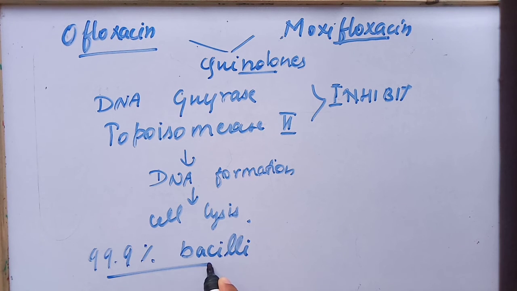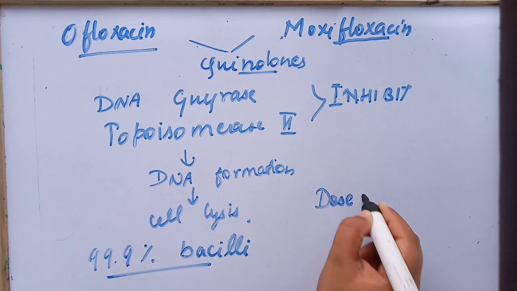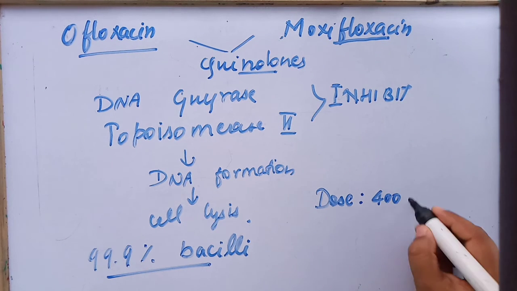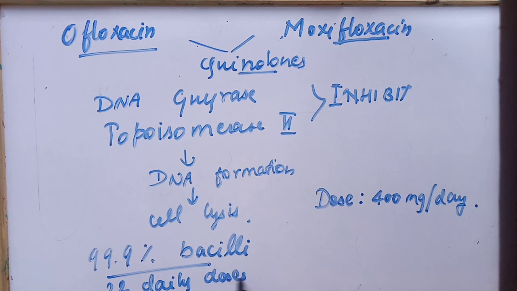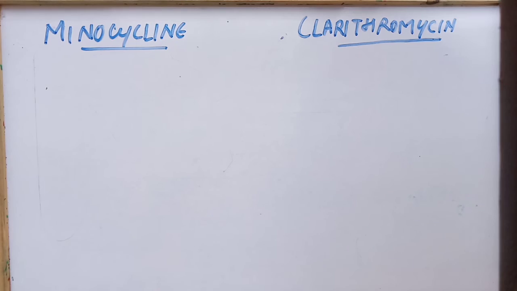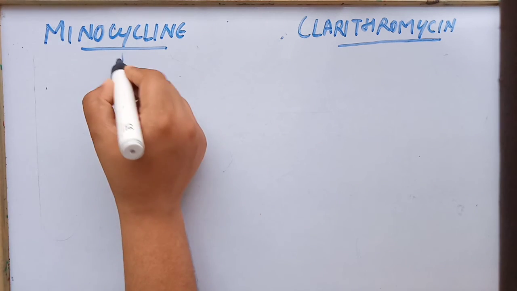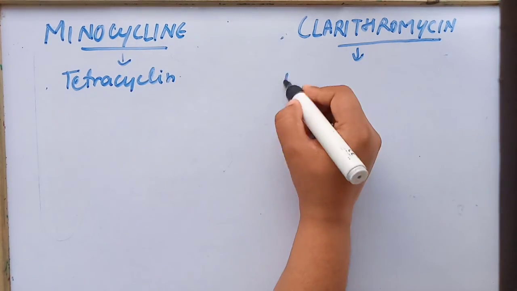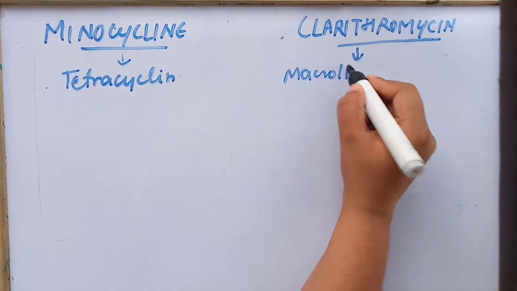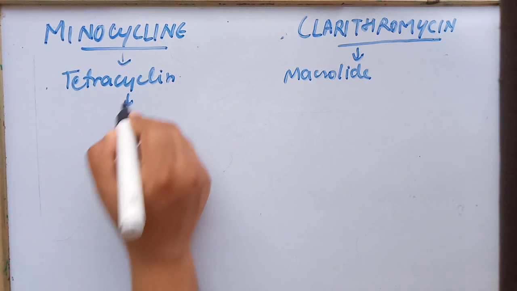These two drugs are also included in multi-drug therapy, they are widely active and they inhibit 99.9% of bacilli. Both drugs are equivalently useful. The dose to treat the patient is 400 mg per day, and 22 daily doses of ofloxacin have been quite useful for the treatment of leprosy.